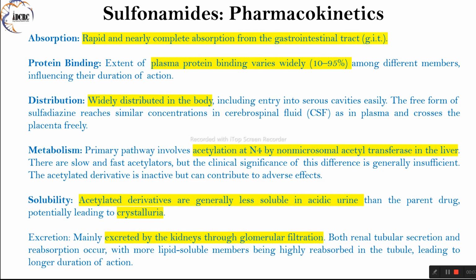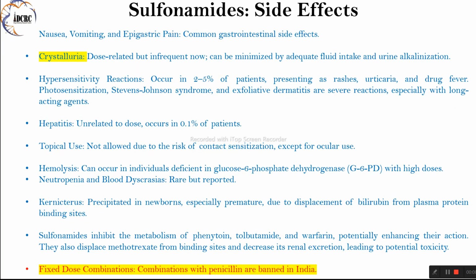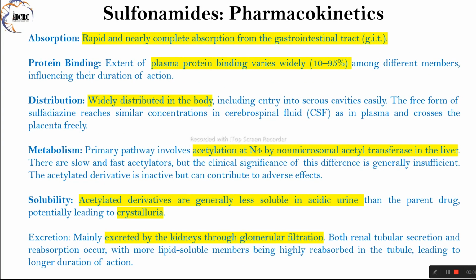Metabolism primarily occurs through acetylation at N4 by non-microsomal acetyltransferase in the liver. Renal excretion is the primary route of elimination, with both glomerular filtration and tubular secretion and reabsorption processes involved. Lipid-soluble sulfonamides exhibit prolonged action due to high tubular reabsorption.